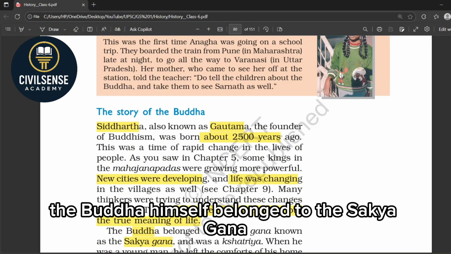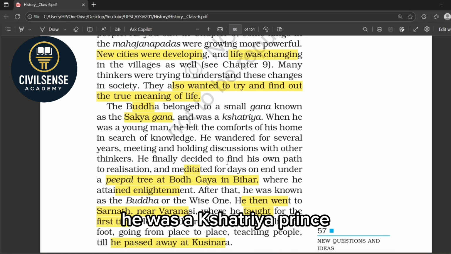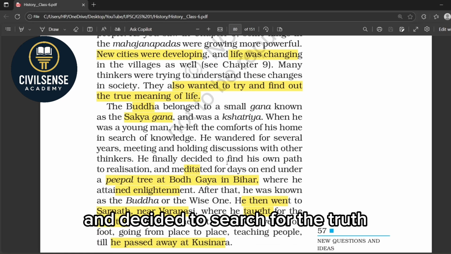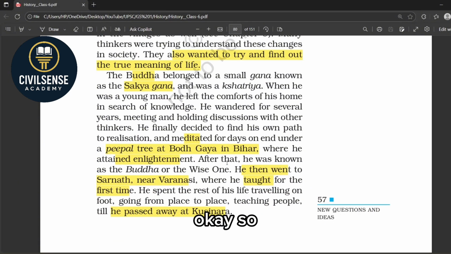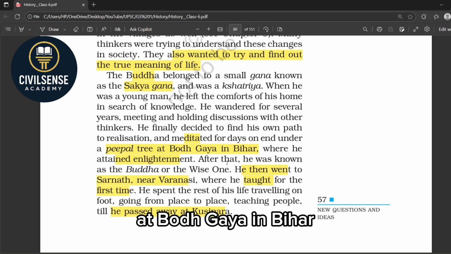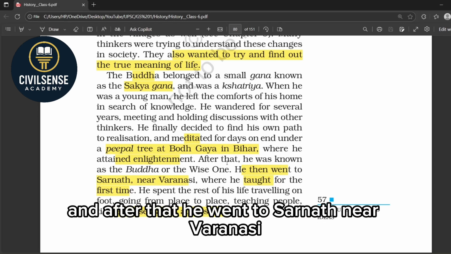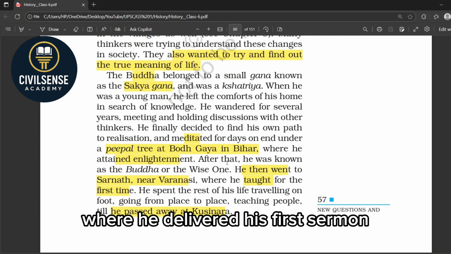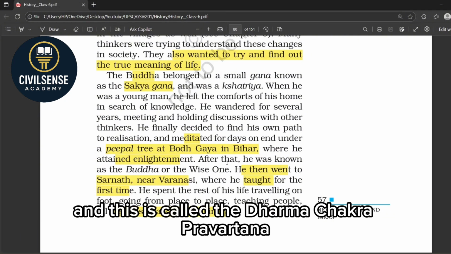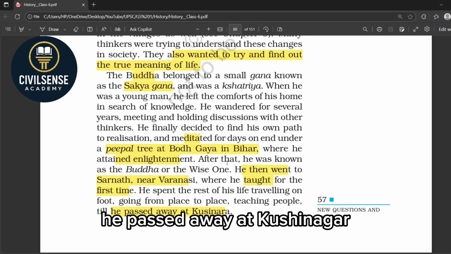The Buddha himself belonged to the Sakyagana. I already told you earlier, he was a Kshatriya prince, but he gave up all luxuries and decided to search for the truth. Okay, so what did he do? He sat for meditation under the peepal tree at Bodh Gaya in Bihar. There he attained enlightenment, and after that he went to Sarnath near Varanasi, where he delivered his first sermon, and this is called the Dharmachakra Pravartana. Finally he passed away at Kushinagara.